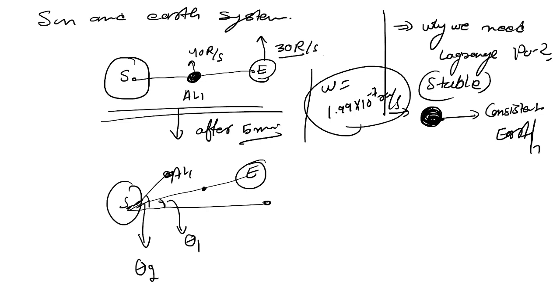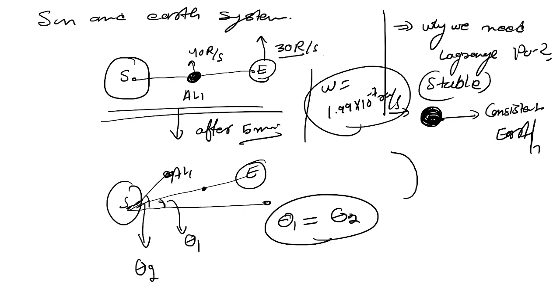And what does this mean, guys? It means that the rate at which earth is revolving around the sun, the rate of its rotational displacement, theta1 should be equal to theta2. In the same time they should travel the same rotational displacement, the same angle displacement. So it means your angular velocity should be constant.